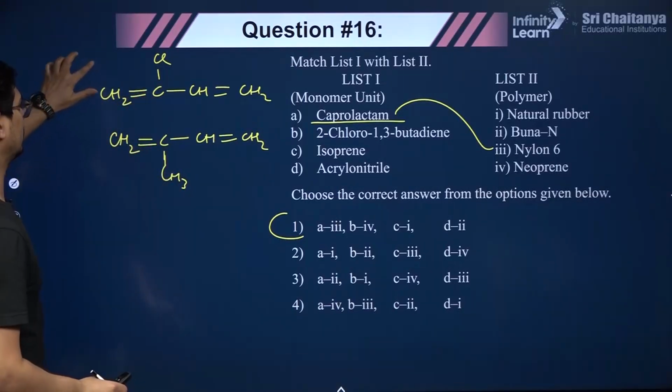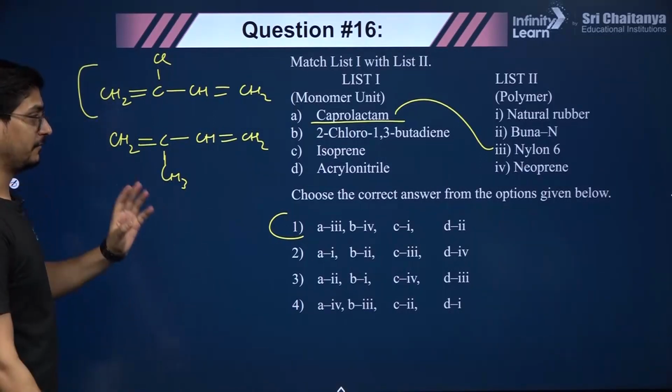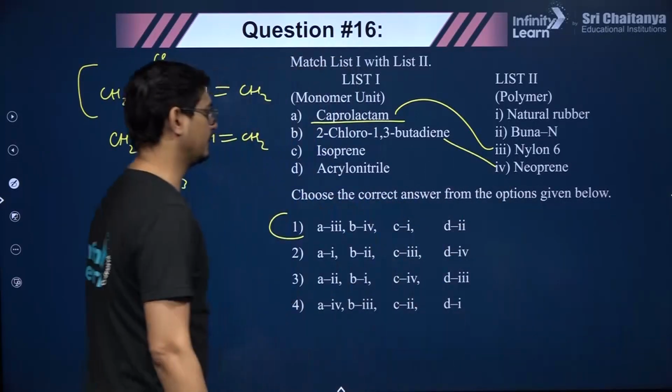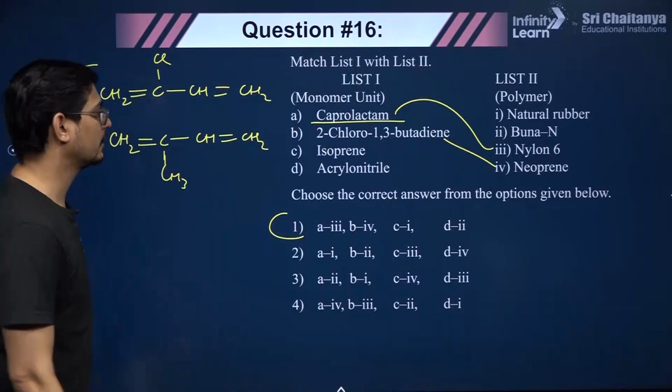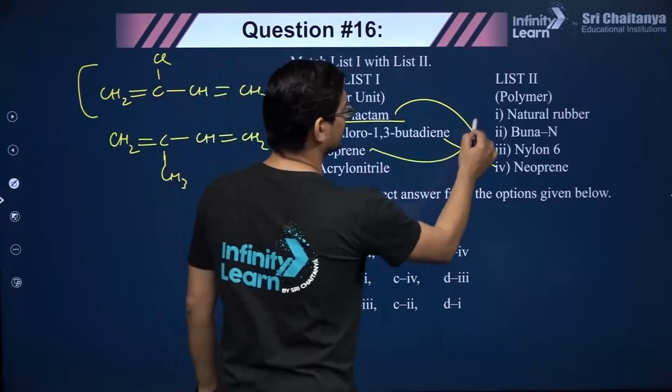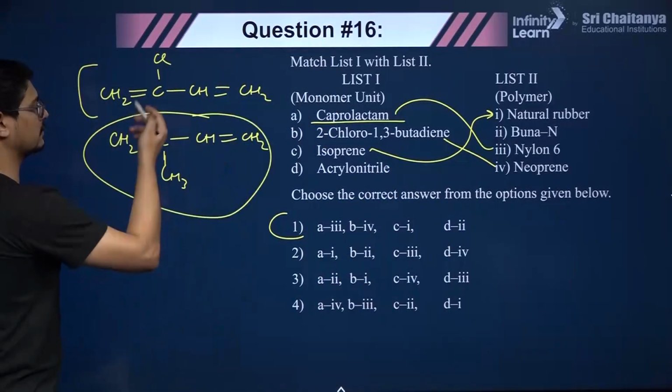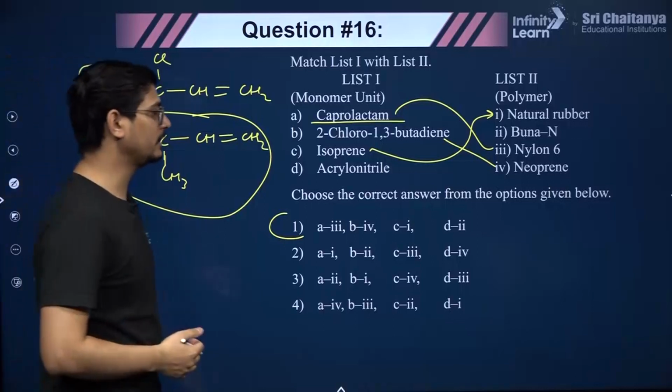So this is the monomer of neoprene. So B matches with fourth. Yes, B matches with fourth. Isoprene is what makes up natural rubber, right? This is isoprene. So we also call natural rubber polyisoprene, right?